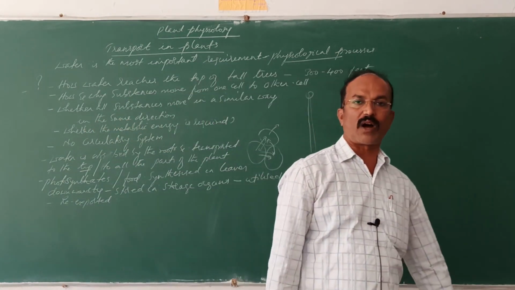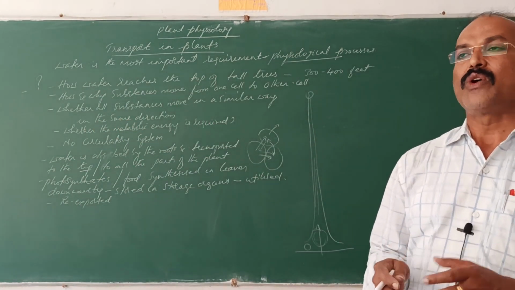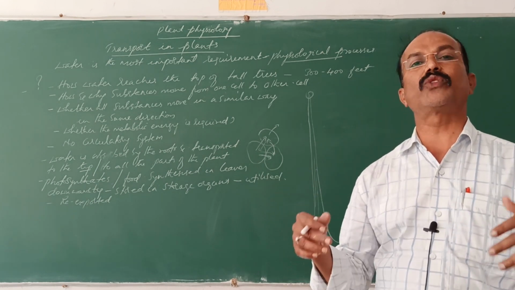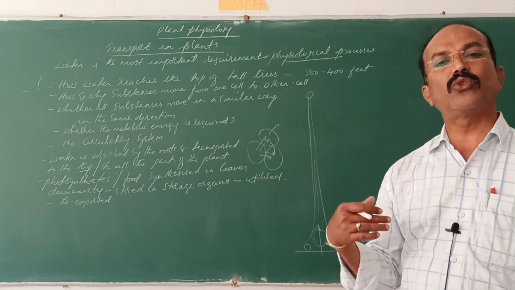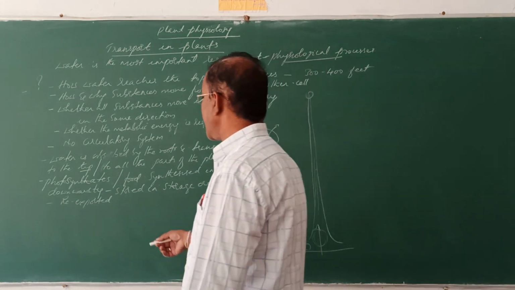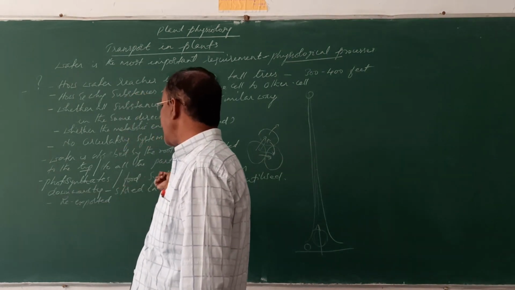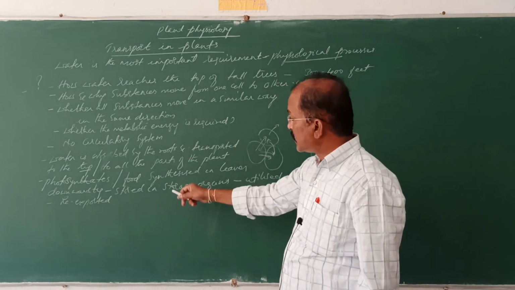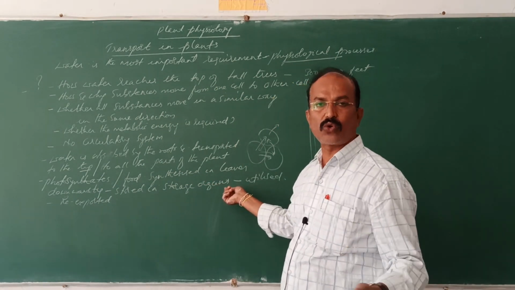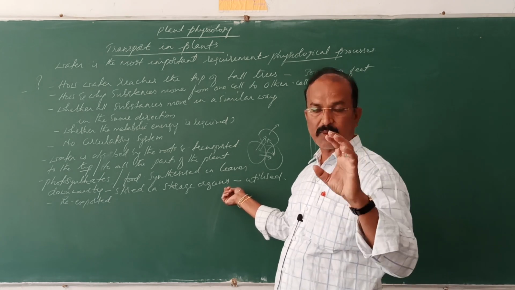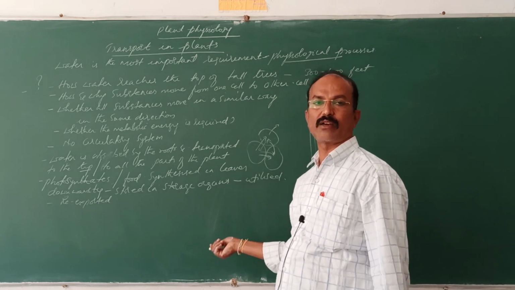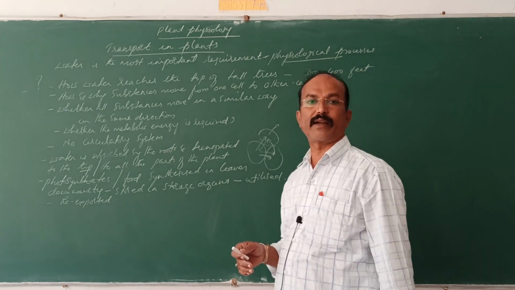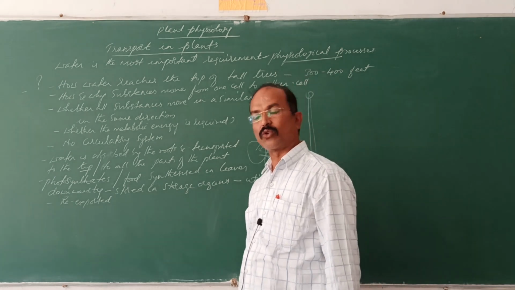Re-exported means what? From the storage organs, wherever the food is required, it has to be supplied. So that is re-exported to the growing parts, to the fruits, to the seeds, etc. The food that is synthesized in the leaf is transported in the downward manner and stored in the storage organs, either in the roots or in the stems, or in specialized stems or roots, and whenever these food substances are required, they are re-transported to the growing tips.